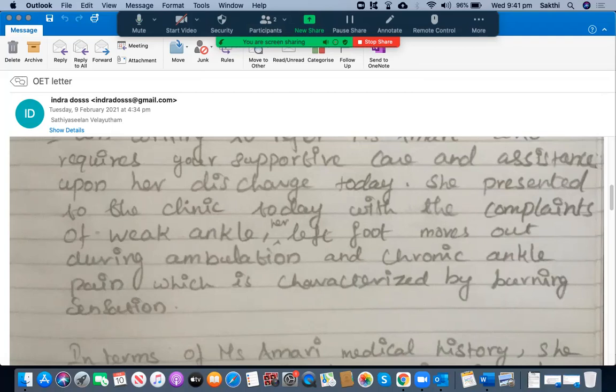Her left foot moves out during ambulation and chronic ankle pain, which is characterized by burning sensation. Okay, let's read. So this is one single sentence, isn't it? So it starts from "she" and it finishes at "sensation". Am I correct? Yes, sir. Okay, this is incorrect.